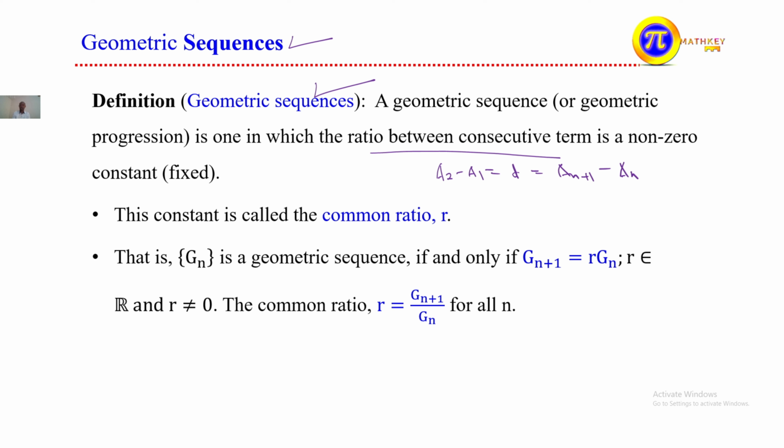ኮንስታንት ሲባዛ ወይም ሁለተኛው ተርም በመጀመሪያው ተርም ሲካፈል ወይም የመጨረሻው ተርም ከመጨረሻው ቀጥሎ ባለው ተርም ሲካፈል የሚገኘው ሬሾ ውጤት አንድ አይነት የሚሆን ከሆነ we call that is geometric sequence እንለዋለን ማለት ነው። the constant term we call that is common ratio and it is denoted by r and our an in case of arithmetic sequence